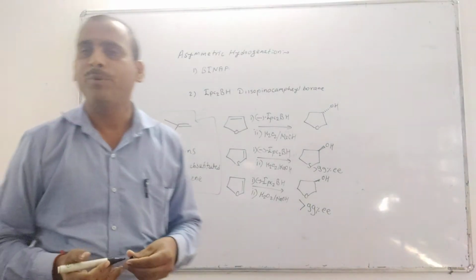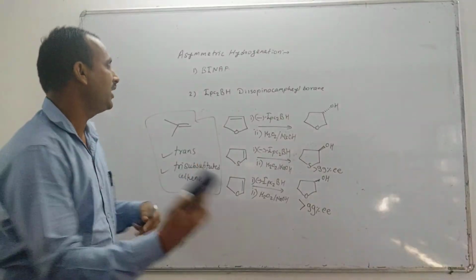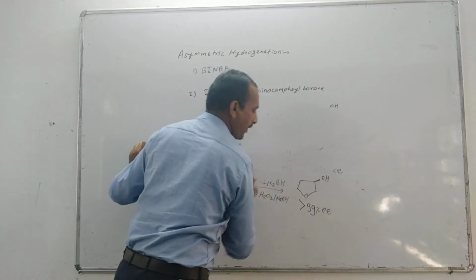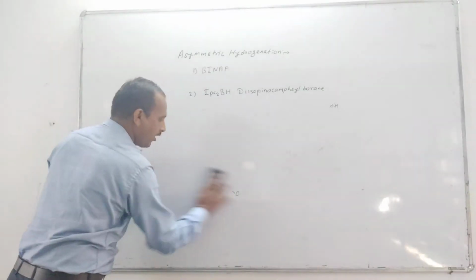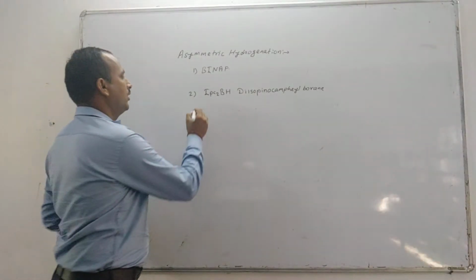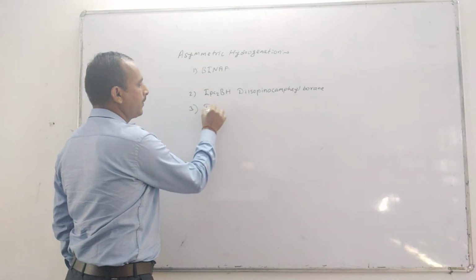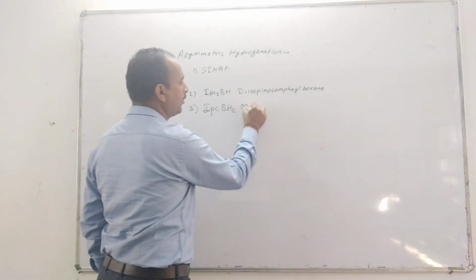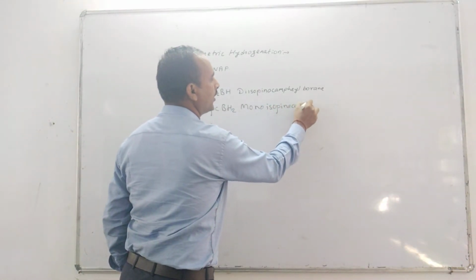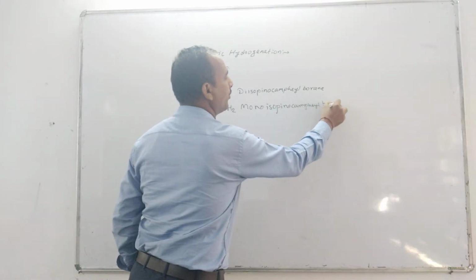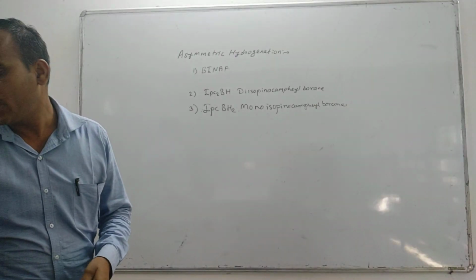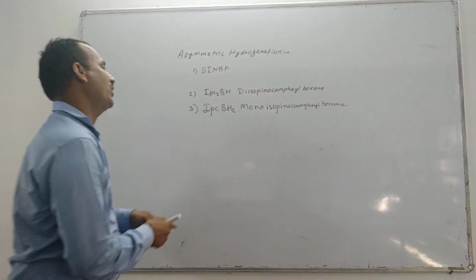So let's see the preparation and then the reactions of monoisopinocampheylborane. Monoisopinocampheylborane is prepared from diisopinocampheylborane.